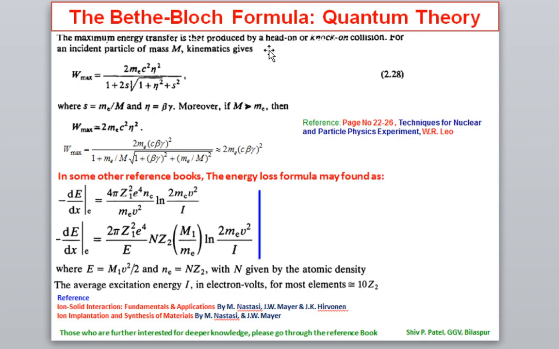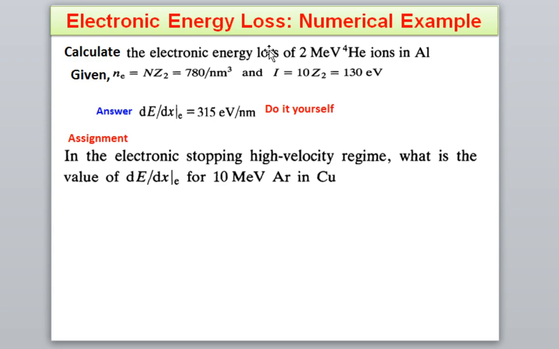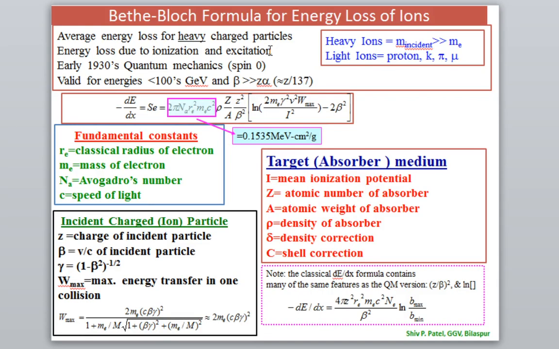Okay, and then I have discussed the Bethe-Bloch formula, and then I have given some assignments, and then again I have discussed what the parameters are, the target parameter and the incident ion parameter, and how this electronic energy loss depends upon the target and incident ion.